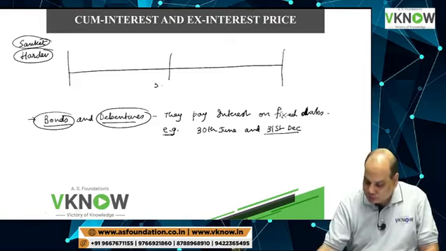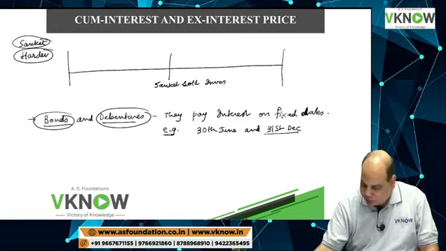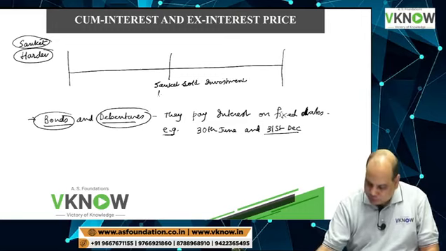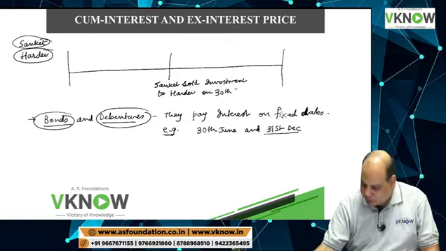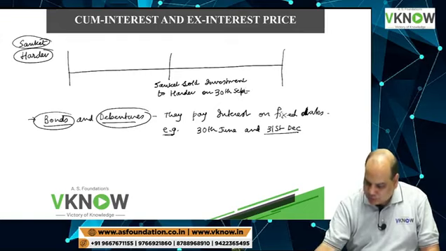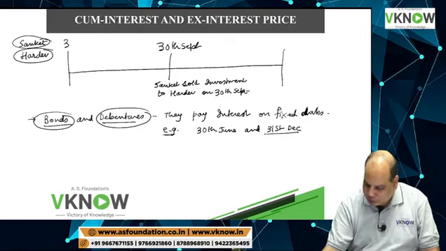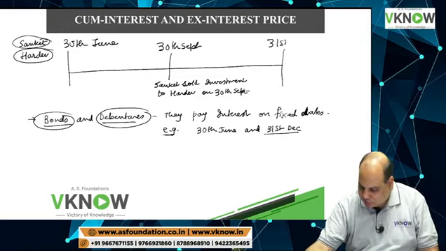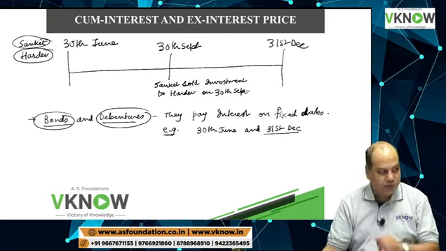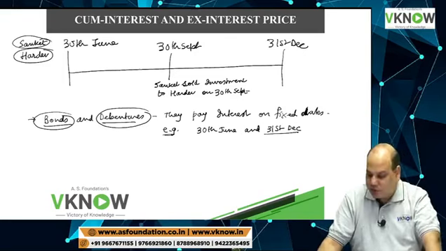Sanket sold an investment to Hardev on 30th September. This is 30th September. This is 30th June and this is 31st December.